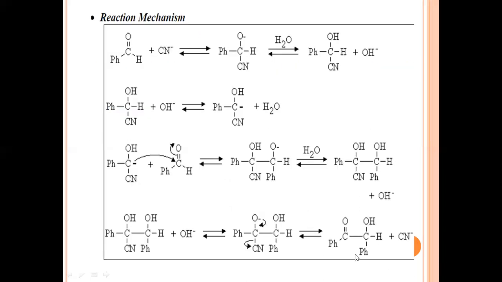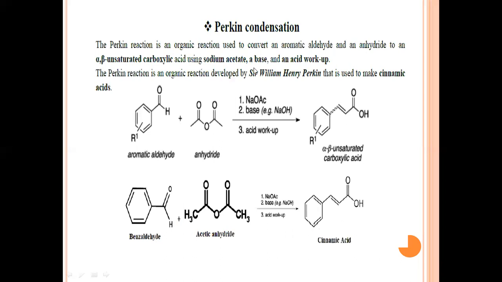So there is formation of the benzoin molecule when we condense two benzaldehyde molecules in the presence of the cyanide ion. So this is the mechanism of action of the benzoin condensation reaction. It has its own applications for the synthesis of benzoin, because benzoin can be used as an intermediate molecule to synthesize other pharmaceutical molecules.